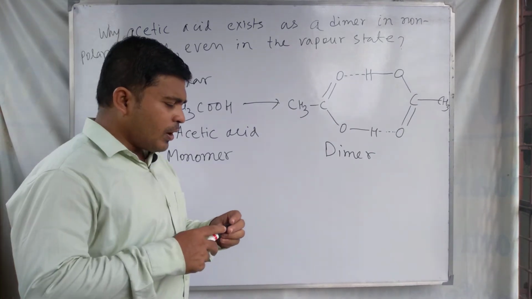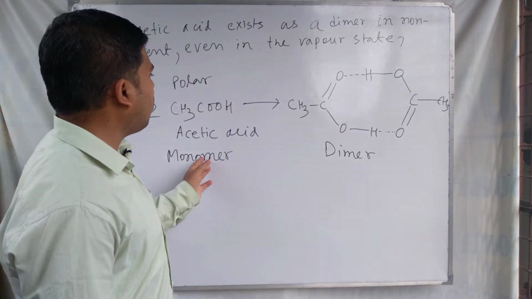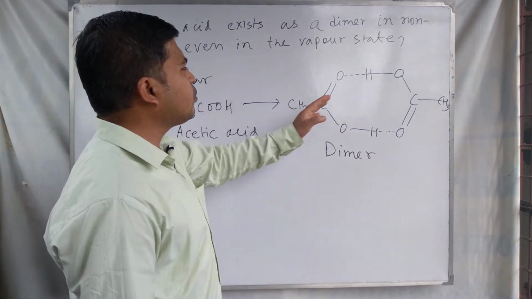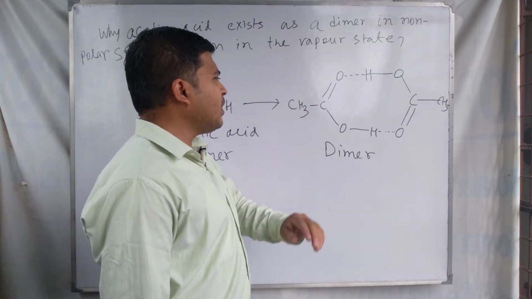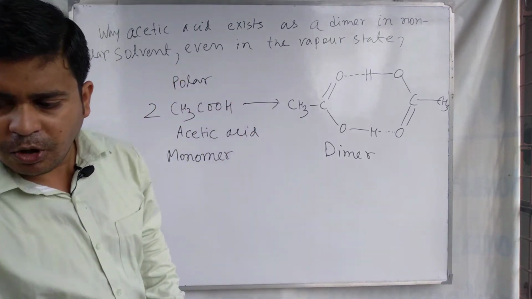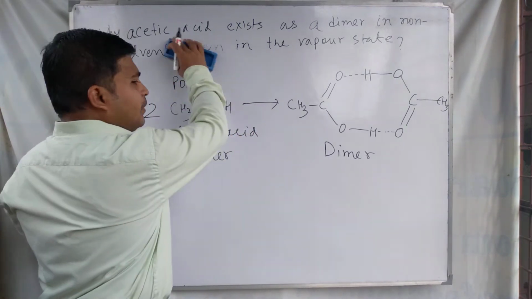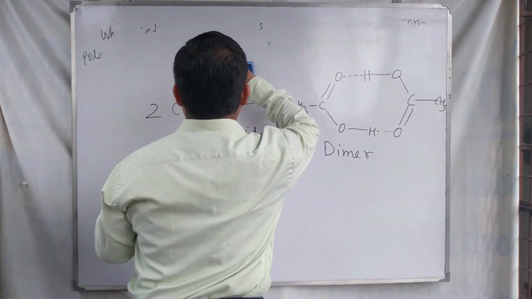Another important thing: in the vapor state also it forms this dimeric form, meaning two acetic acid molecules combine to form one, the dimeric form. This is due to intermolecular hydrogen bonding. So the reason why acetic acid molecules form a dimer is